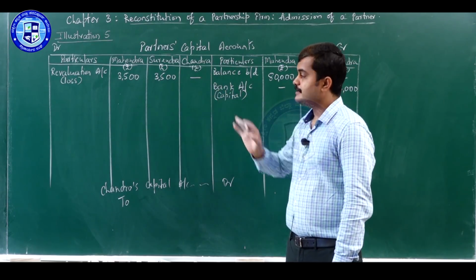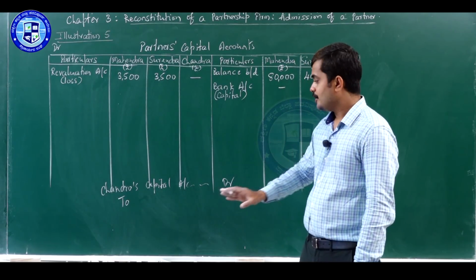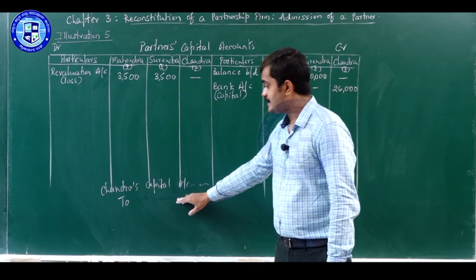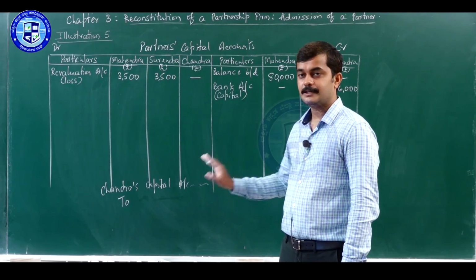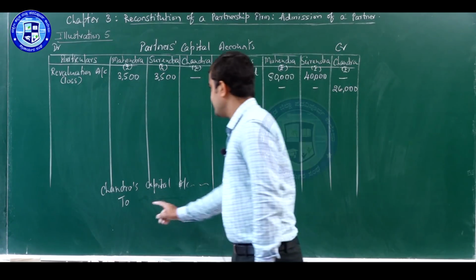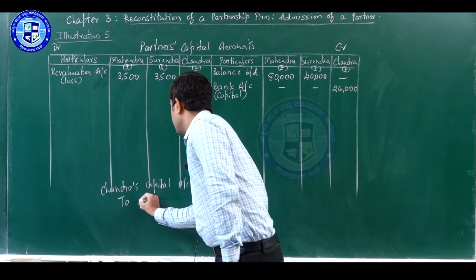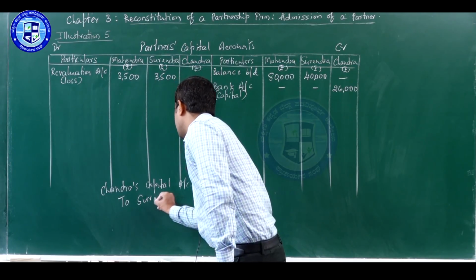Only Surendra has sacrificed his share. So, we will be taking only Surendra's capital account for the purpose of treatment of goodwill.